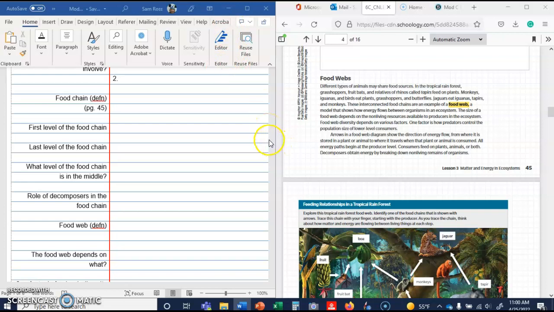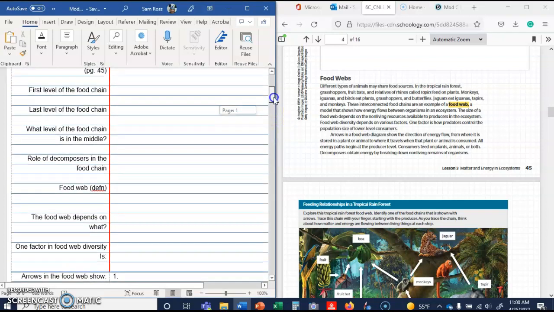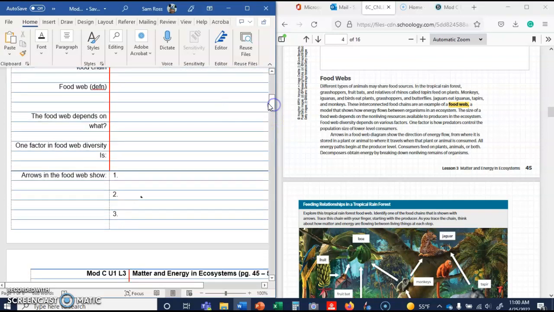The food web depends on what? The food web diversity depends on various factors.